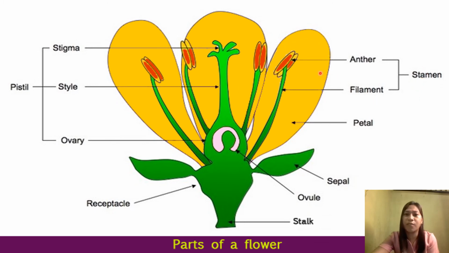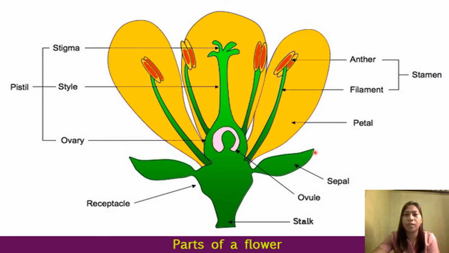Stamen is divided into two parts. We have the anther, which contains the pollen cells or the pollen grains, and the filament. This is the entire filament. All right. The stamen is also the male reproductive part of the flower, and the rest of the parts of